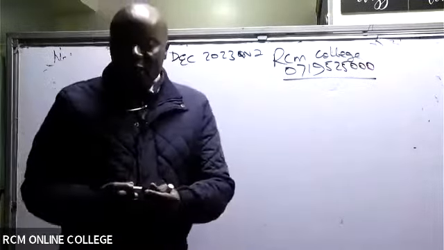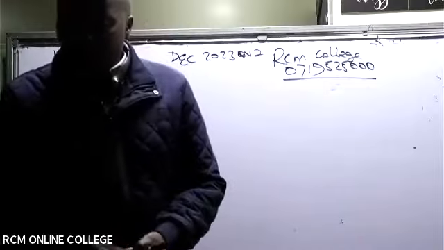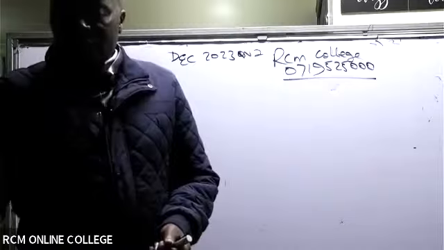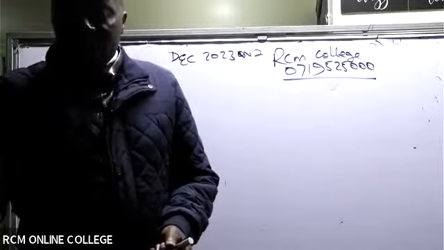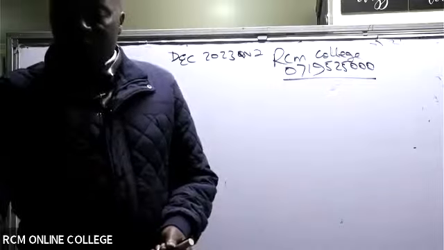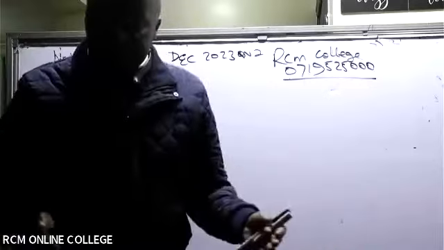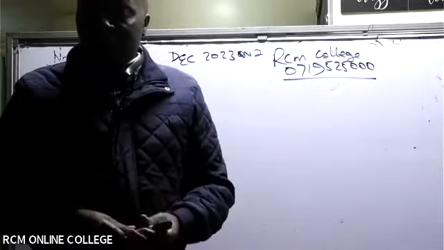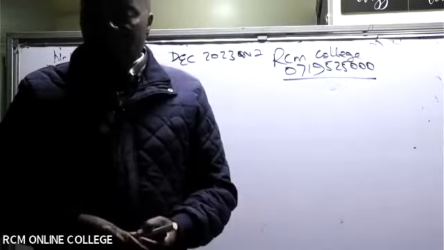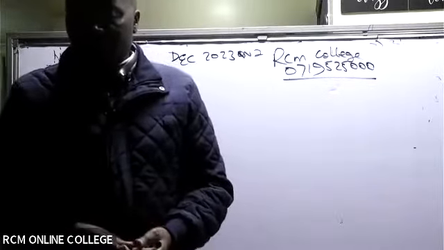Great. So we are doing December 2023, question number 2. H Limited, a public limited company whose functional currency is the Kenya shilling, operates in the digital economy sector. The company has recently diversified its operations by acquiring shares in a foreign entity called S Limited. So a foreign subsidiary. The functional currency of S Limited is the krona, KR. The following statements of financial position were extracted from the financial records of the companies as at 30th September 2023.